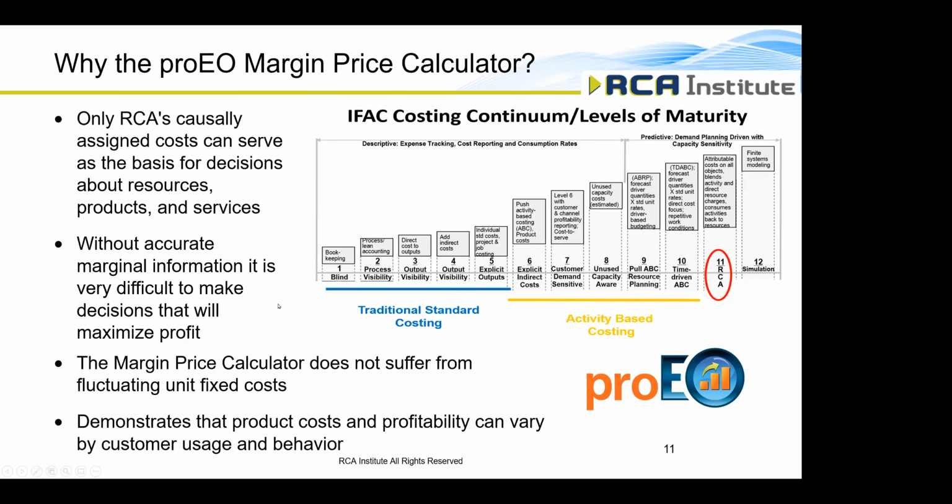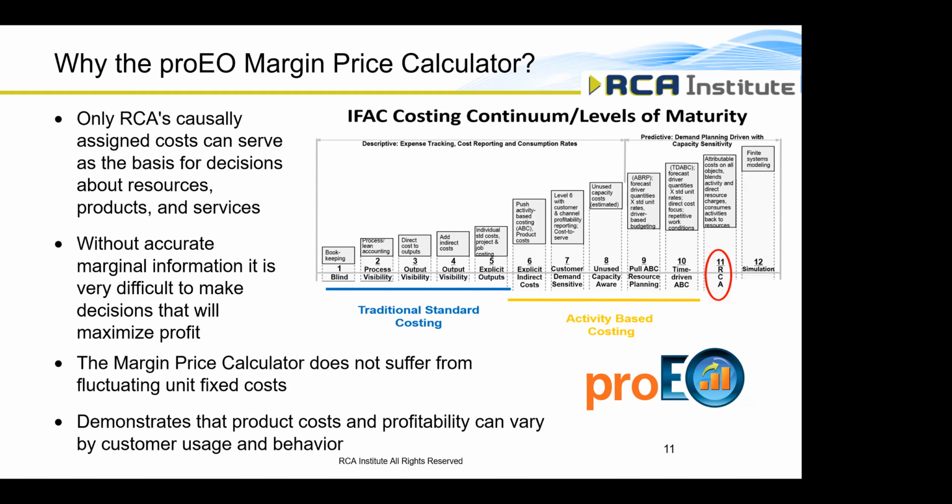All right, why the proEO margin price calculator? Well, only RCA's causally assigned costs can serve as the basis for decisions about resources, products, and services. If you don't have accurate marginal information, it's very difficult to make good decisions to maximize profit. Another point is the margin price calculator does not suffer from the fluctuating unit fixed cost problem like you have with activity-based costing. And lastly, the margin price calculator demonstrates that product costs and profitability can vary by customer usage and behavior. This last point is really rather important to me.